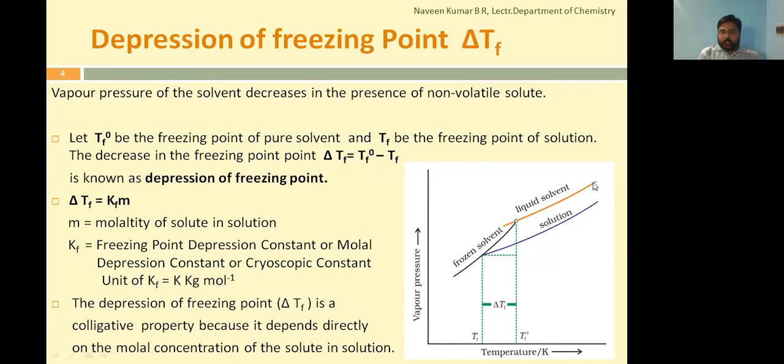Now, if you keep on decreasing the temperature, at a particular temperature the solvent will freeze. That is, its vapor pressure becomes equal to vapor pressure in solid form. So we'll call this temperature where the vapor pressure of liquid solvent is equal to vapor pressure of the same solvent in solid form the freezing point temperature of solvent, Tf naught.